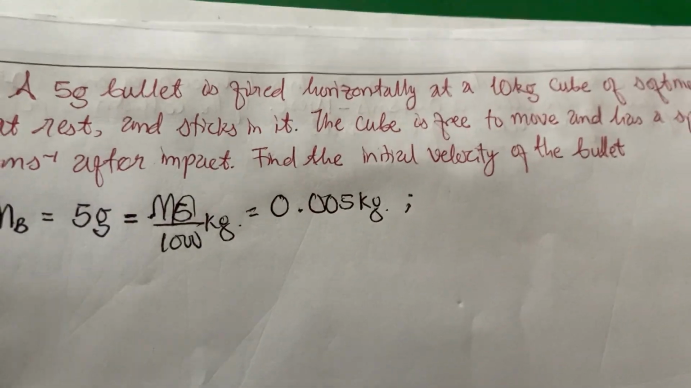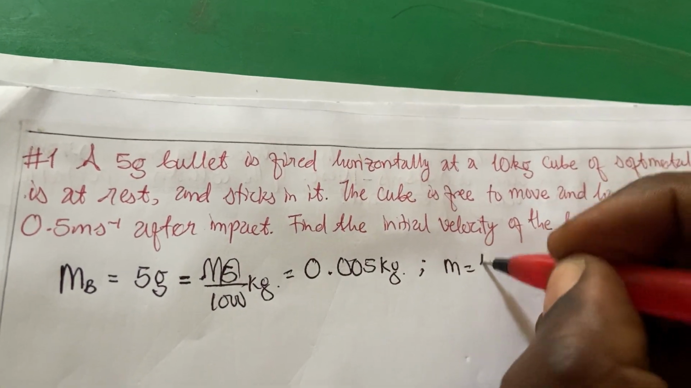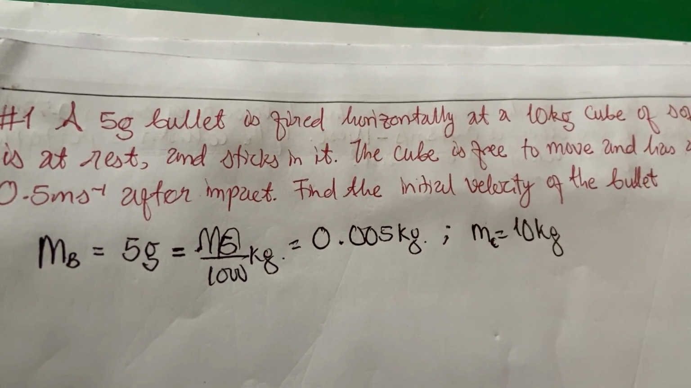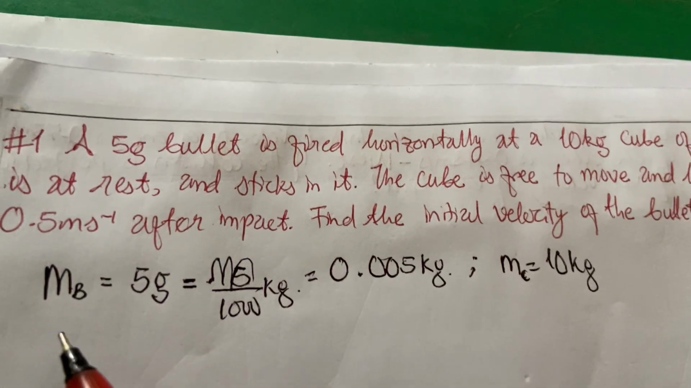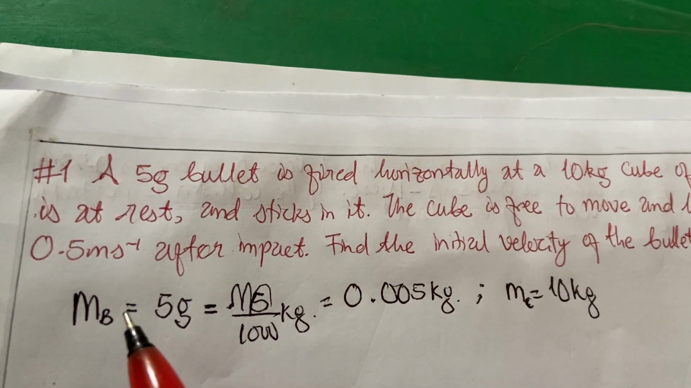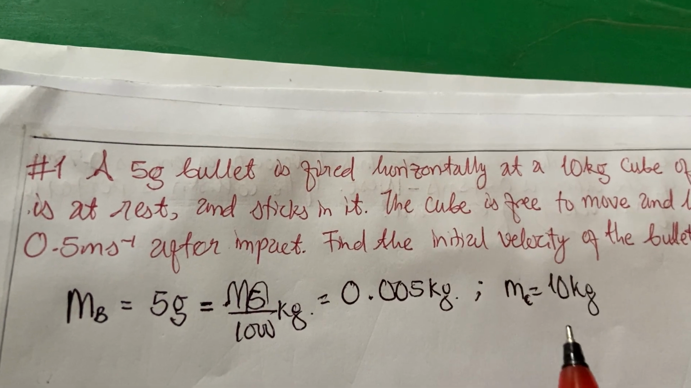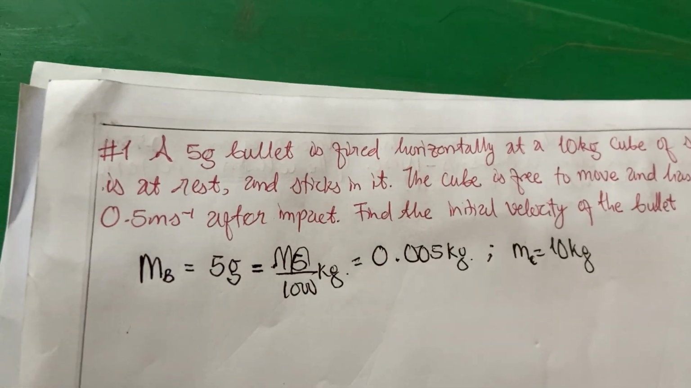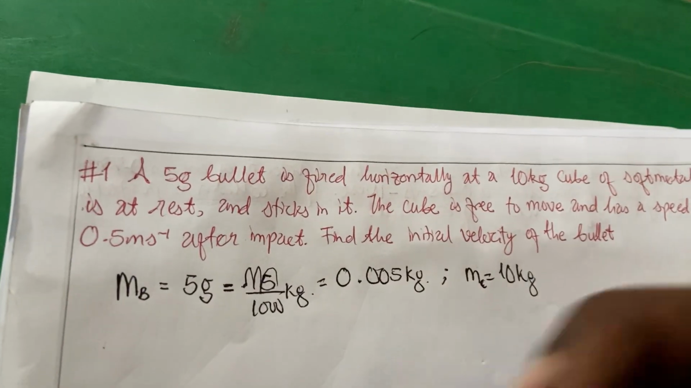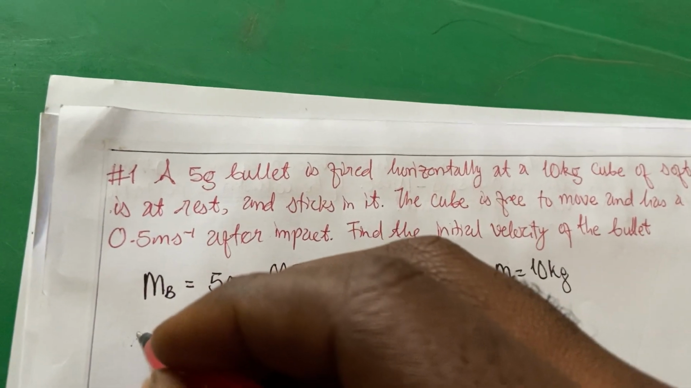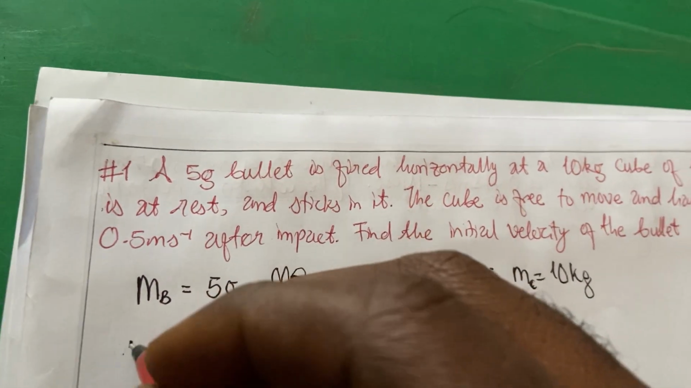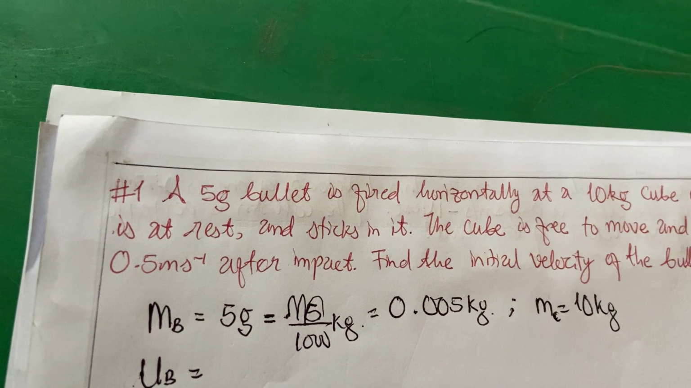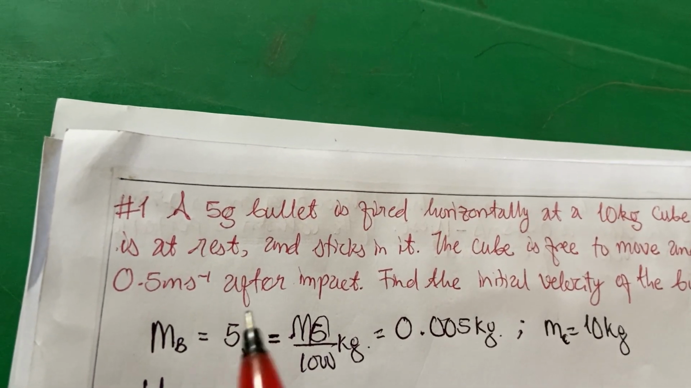And now let's consider the next mass. The next mass in the question is 10 kg, and that is for the cube, so I'm going to title it MC. Now, since we have differentiated our masses with the first letter, we also identify the velocity for each of these masses, before collision. Everything I'm writing here will be before collision. So I'm going to write UB, that is the initial velocity of the bullet before collision.